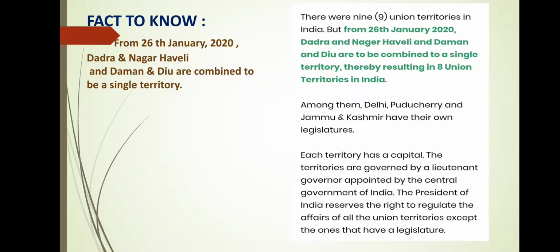And here is one fact: among the 8 union territories, 3 union territories, that is Delhi, Pondicherry, and Jammu and Kashmir, have their own legislature system. Each union territory has a capital, and the union territories are governed by a lieutenant governor appointed by the central government. The governor appointed by the central government rules there. You will read these facts in civics in the higher classes. Just for information, I have given you this information about the union territories.